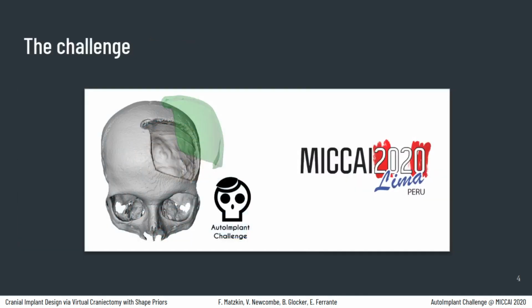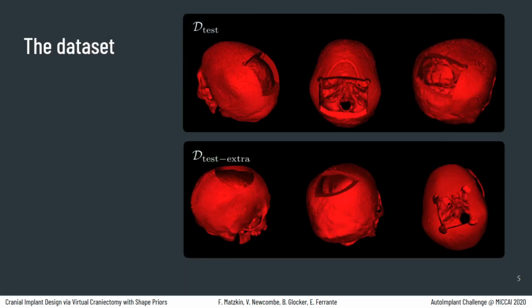The Autoimplant Challenge, organized for the first time at MICAI 2020, aims at benchmarking the latest developments in computational methods for cranial implant reconstruction. That's why in this work we evaluate two approaches to solve this task using deep learning models. For the challenge, the organizers selected 100 images for training and 110 images for testing from the CQ500 public database.